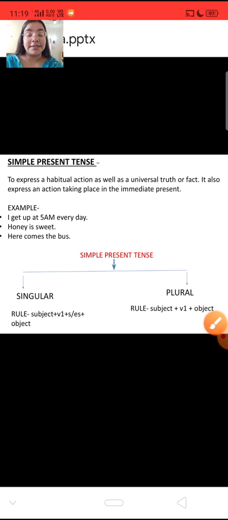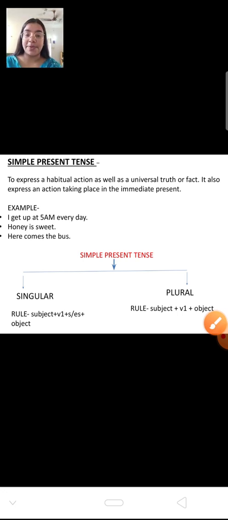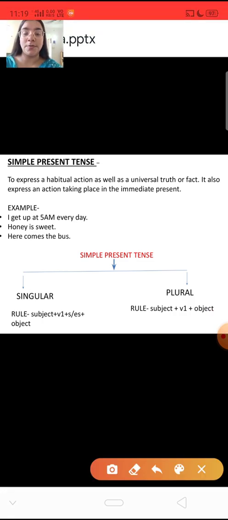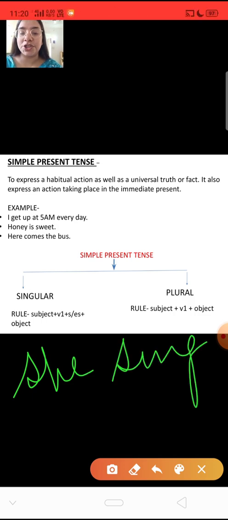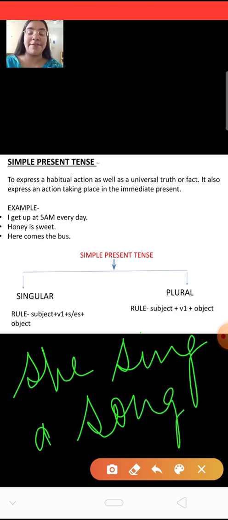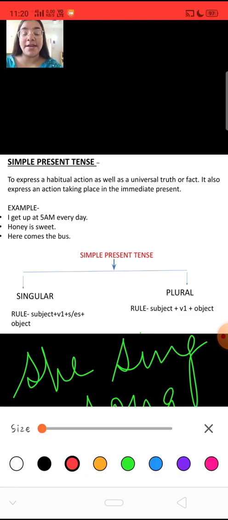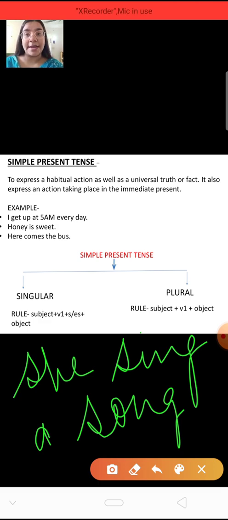Now the condition comes for plural also, that if you are writing a sentence for plural, that means for more than one person, how will you write that? Again the same thing will come: subject, verb first form, that is sing, and object. The sentence will become, let us see with that also: they sing a song.